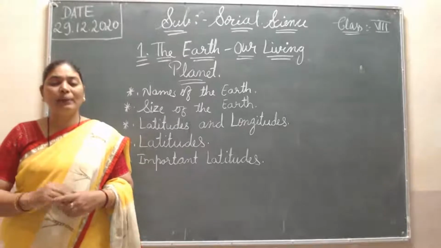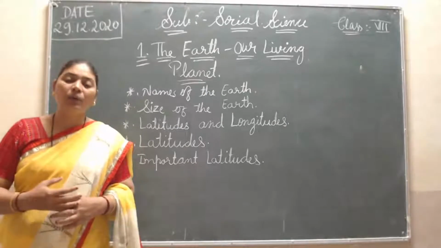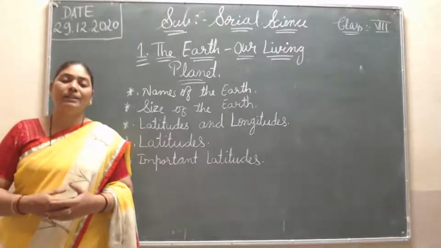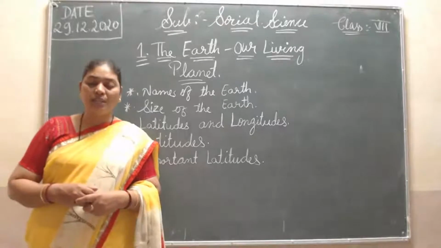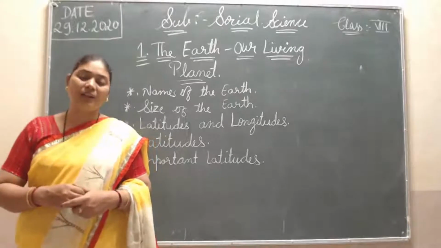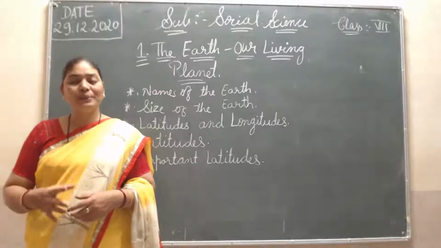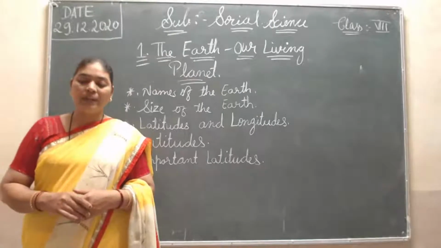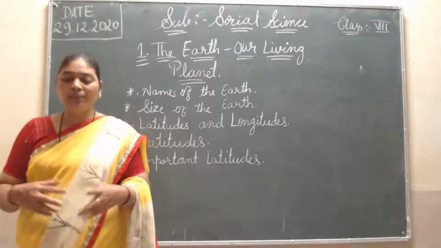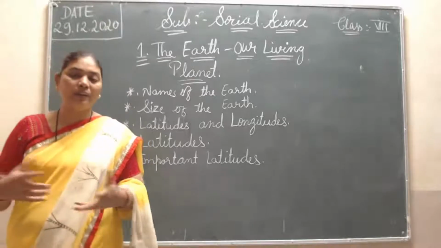Then watery planet. Before, I told you that watery planet means water is more on the Earth. 70.78% is water and 29.22% is land. So that's why it is called the watery planet. Then blue planet is also the same. Everyone knows this.